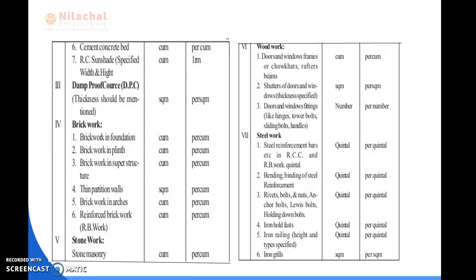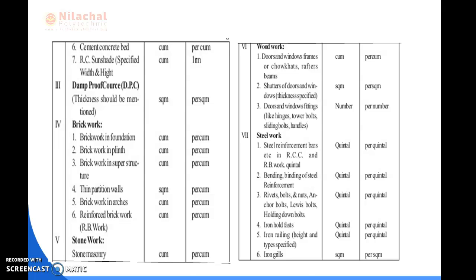Then the third item is damp proof course, DPC. After cement concrete is provided, DPC should be provided. In this case, thickness is already provided, so its unit is square meter and the unit of payment is also per square meter.